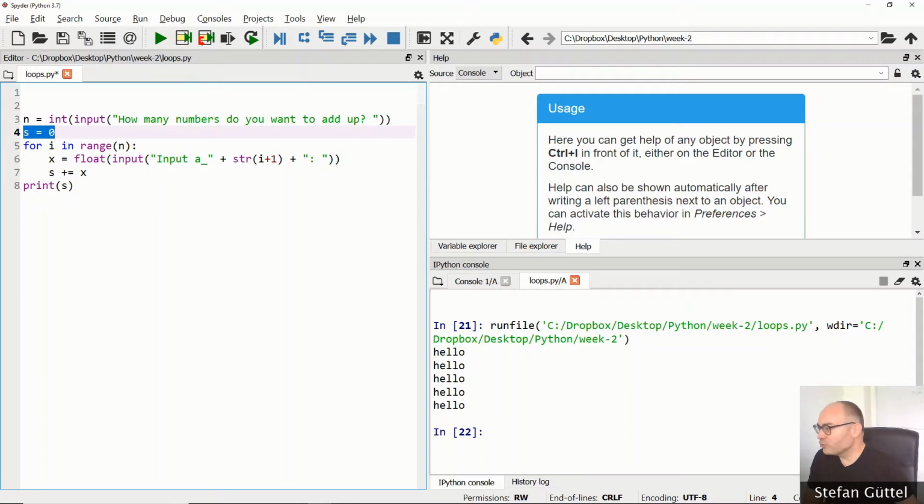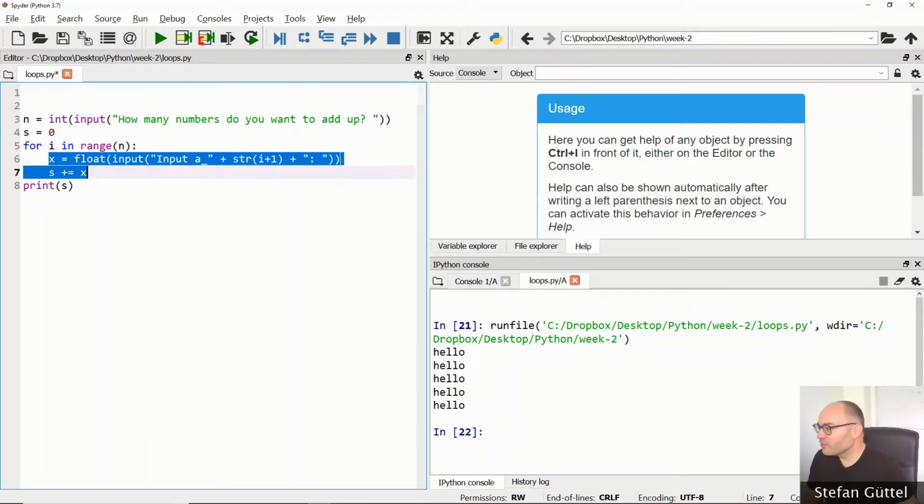And here you see our for loop. For variable name in range command, and we have n repetitions of the same code following the colon. And this is the block that we want to repeat n times. What do we do here? It looks complicated, but let's break it down, always starting from the inside to the outside. Well, inside of this line here, we have the input function, and it will output a string which says input a underscore, and then i+1, which is the value that the for loop traverses.